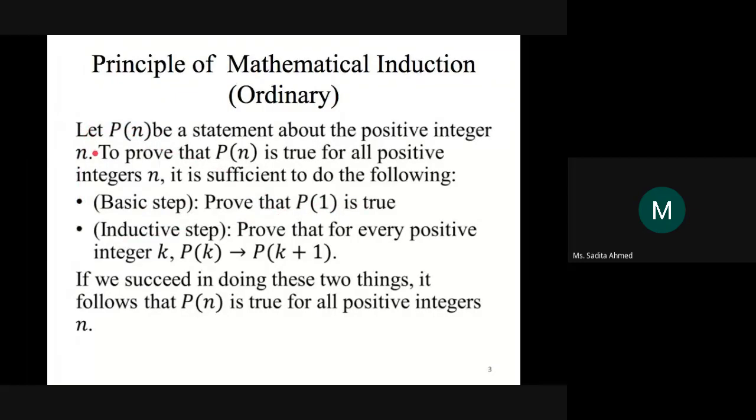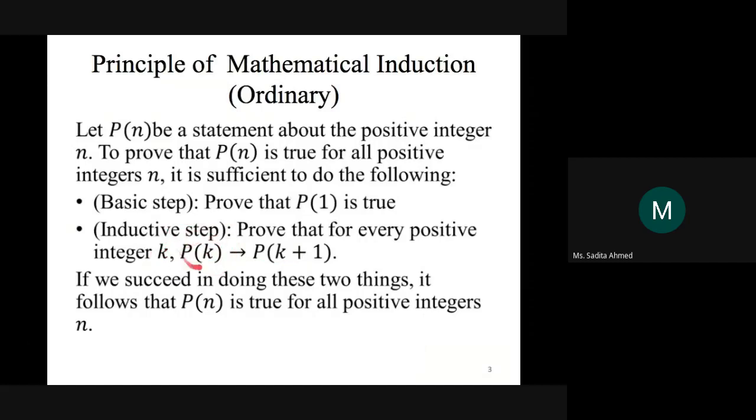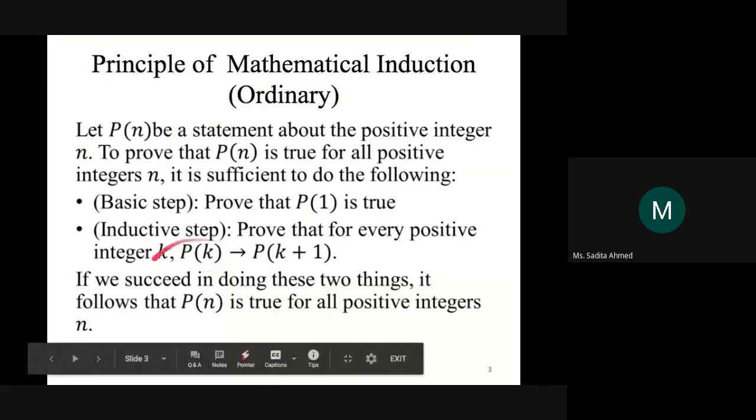And in the inductive step, you have to prove that if the propositional statement is true for some integer k, it is also true for the next integer k plus 1. This is something that we are allowed to assume. For every positive integer k, we can assume that Pk is true. And based on that assumption, we have to prove what? আমাদেরকে prove করতে হবে কোনটা? Prove করতে হবে হচ্ছে গিয়ে for the next integer.